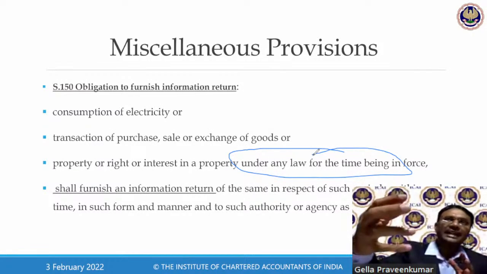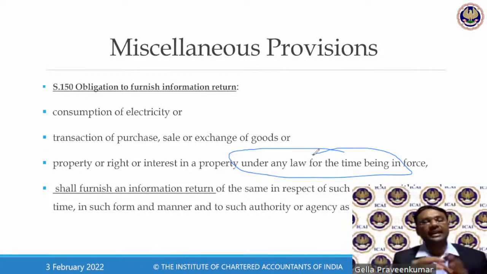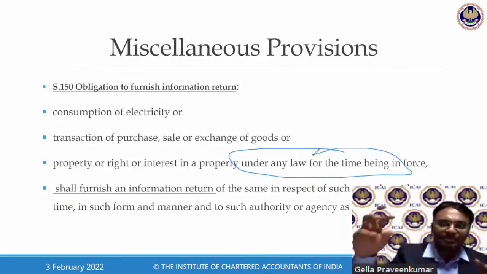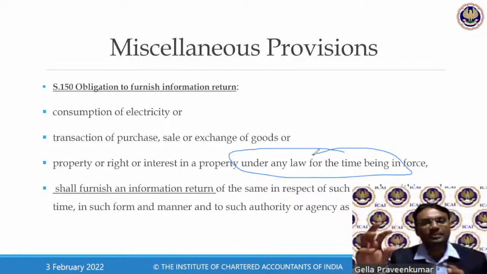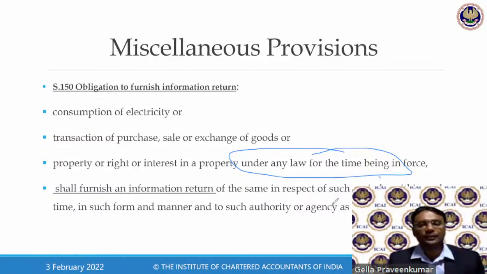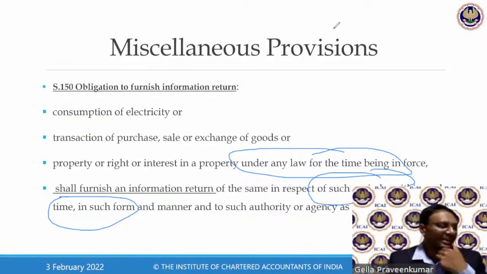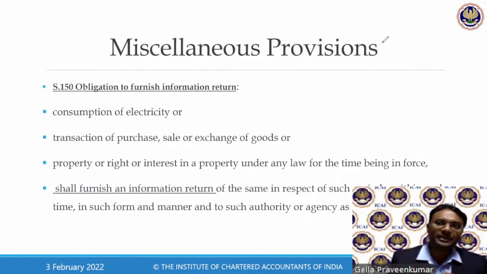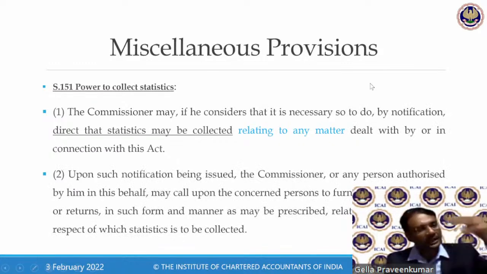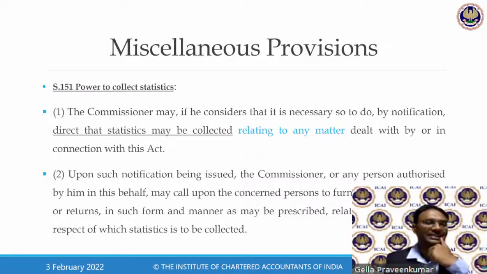The department offices have written letters to the municipal authorities to say, look into your records for this particular land and tell us who the properties belong to, because they want to reach the owners of the property for the purpose of recovery of tax. Now, they say, look, I need this information for so-and-so period, within so-and-so time. We have read that in case of failure to furnish this information, section 123 comes into the picture, where a penalty of 5,000 can be levied. Now, similar to 150, 151 talks about your statistics.